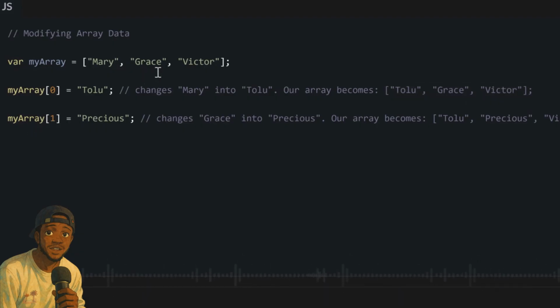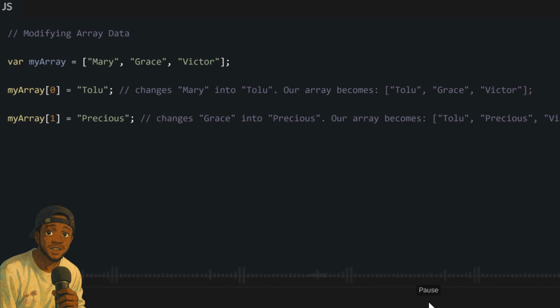For our strings, remember, we cannot do it like this because you cannot change one singular character inside your string. But for arrays, you can do it like that. So you don't need to change everything every time you want to change just one thing. You just call on that one you want to change by accessing it and then make it equal to the thing you want to change it to.